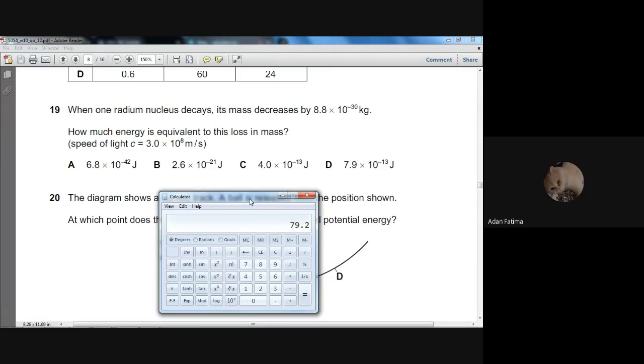It will be D. The answer will be D: 7.9 times 10 to the power minus 13. The formula E equals mc squared: 8.8 times 10 to the power minus 30, multiplied by bracket 3 times 10 to the power 8 bracket close, whole squared. Just feed it in your calculator and get the answer. The final answer will be 7.9 times 10 to the power minus 13 joules. So D will be the choice.